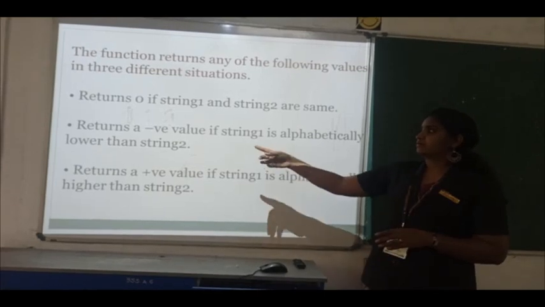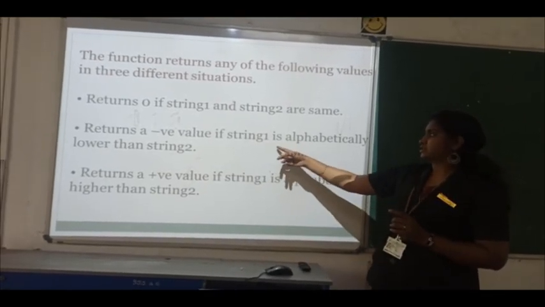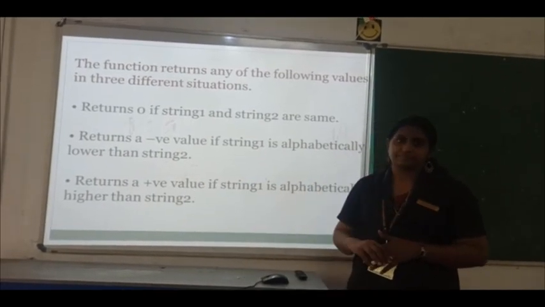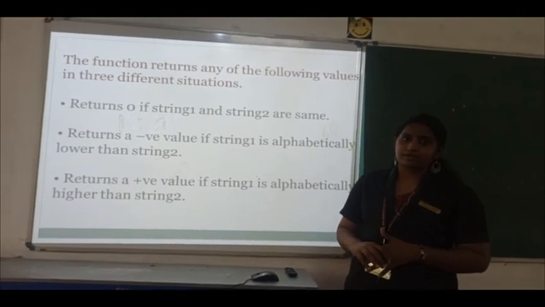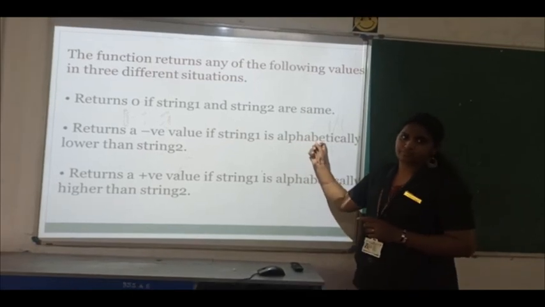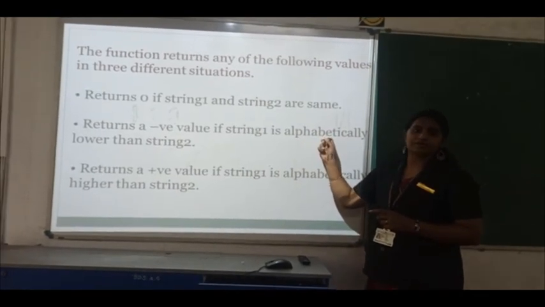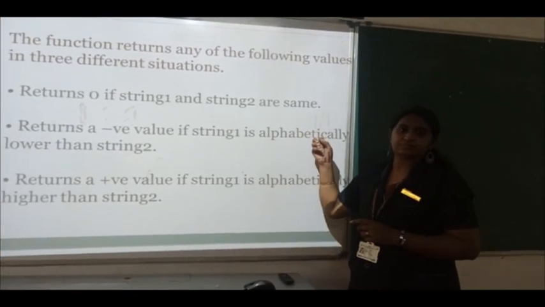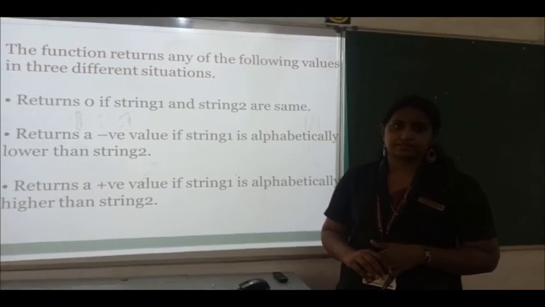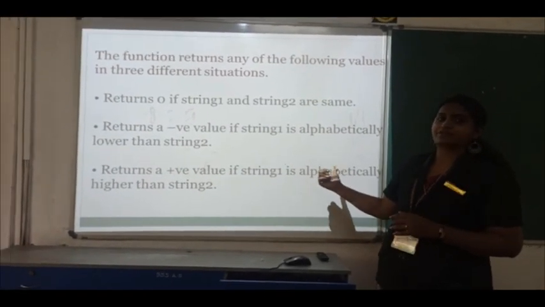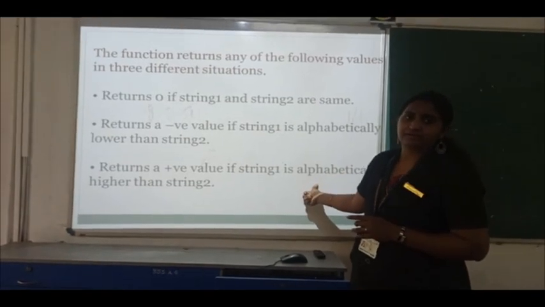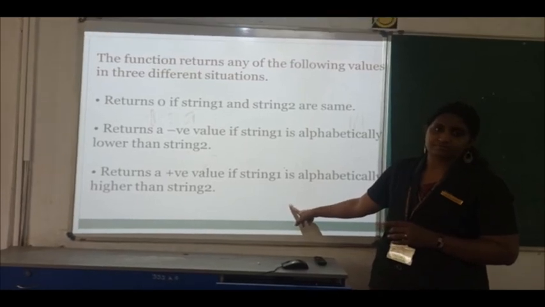If it returns a negative value, it means string 1 is alphabetically lower, that is small letters, and string 2 is capital letters. If it returns a positive value, it means string 1 is capital letters and string 2 is small letters.